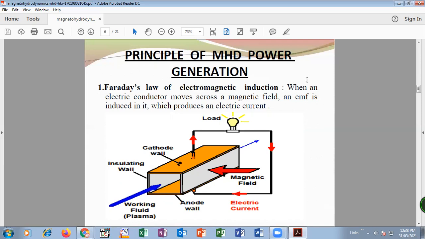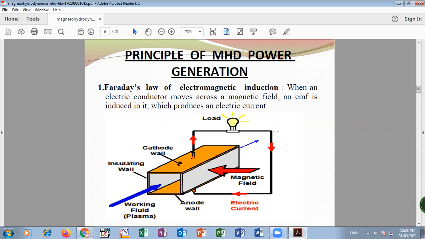That is, when an electric conductor moves in a magnetic field, there is induction of electromotive force, which creates electric current. Okay, so this magnetohydrodynamic power generation is based on Faraday's law of electromagnetic induction.